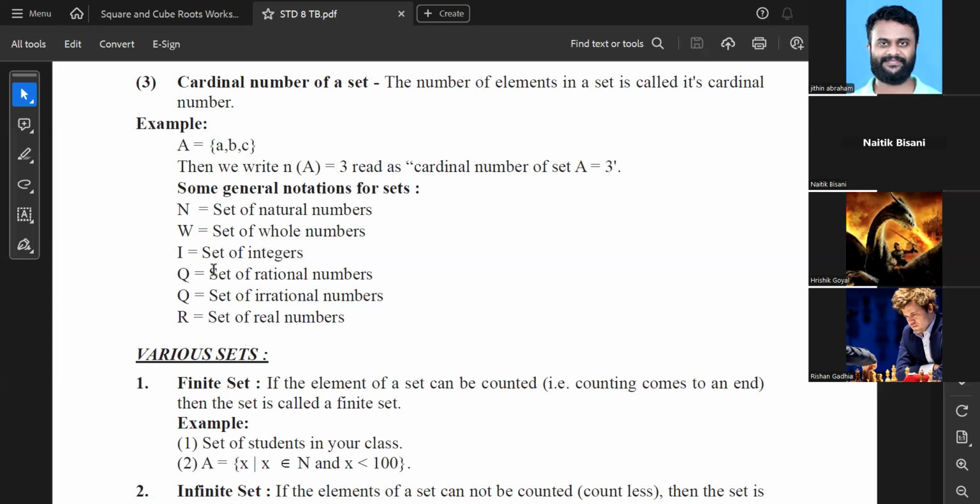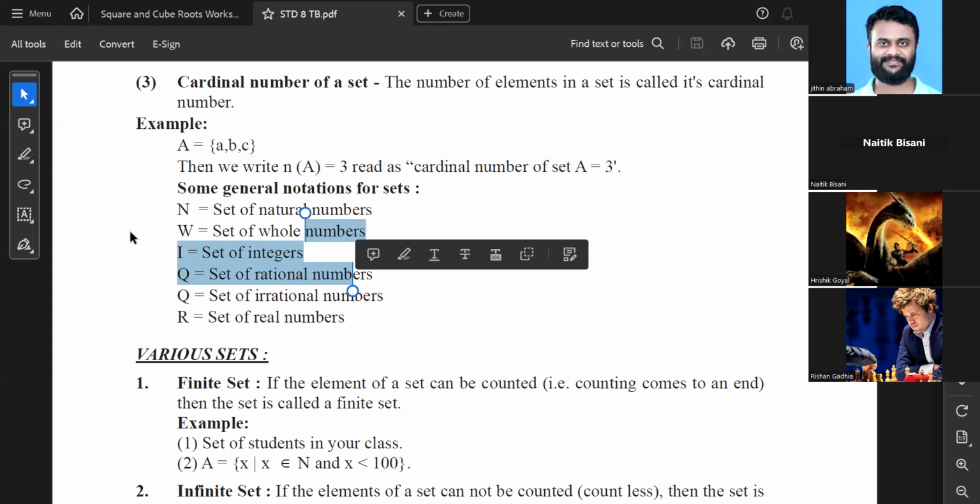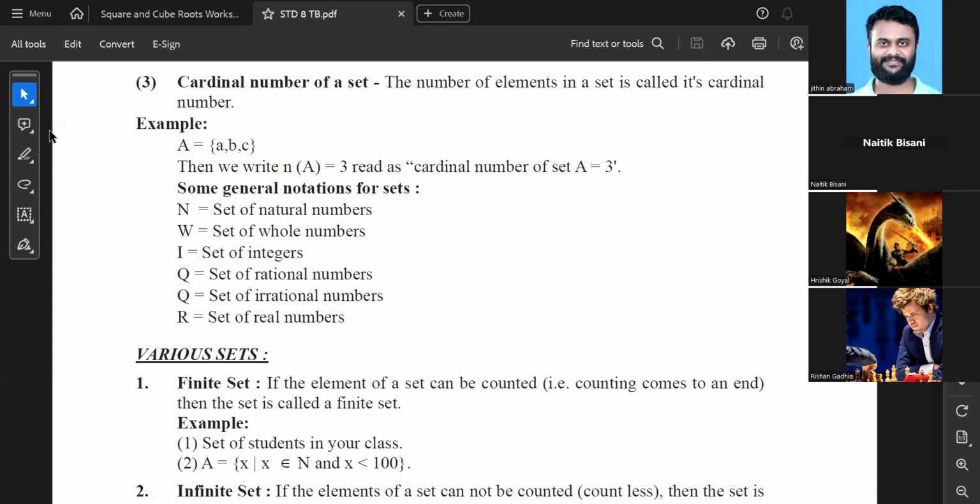But for set of irrational numbers, it should not be Q. It's basically R. Sir, नहीं, R तो real numbers के लिए है. R divided by Q, that goes as irrational number. नहीं, Q dash. Q dash is also a symbol. Yeah, yeah, Q dash. So they have missed a dash over here. Irrational number will have a dash like this.